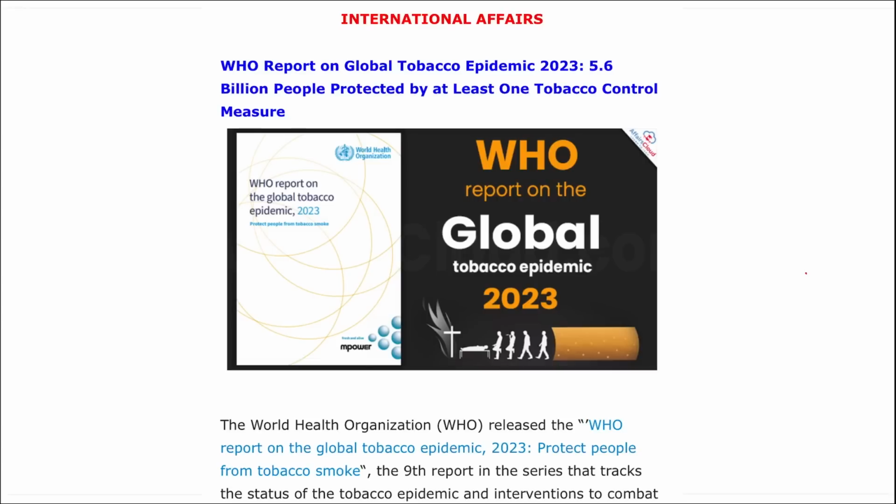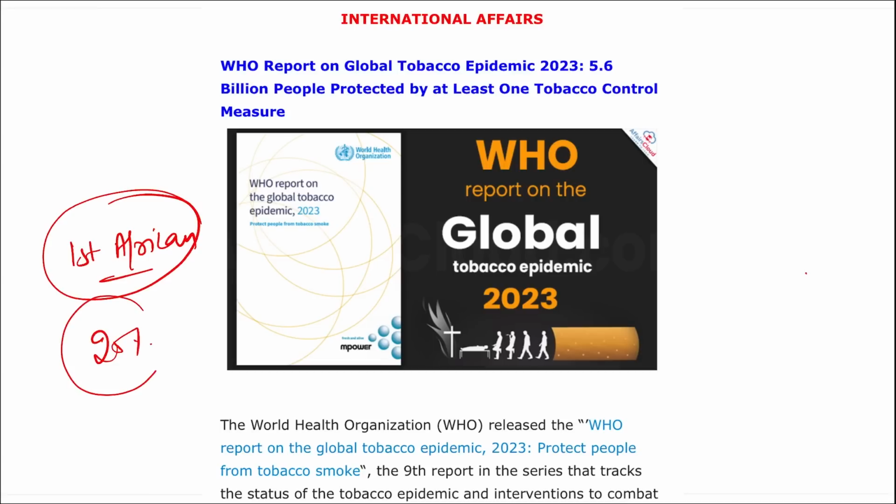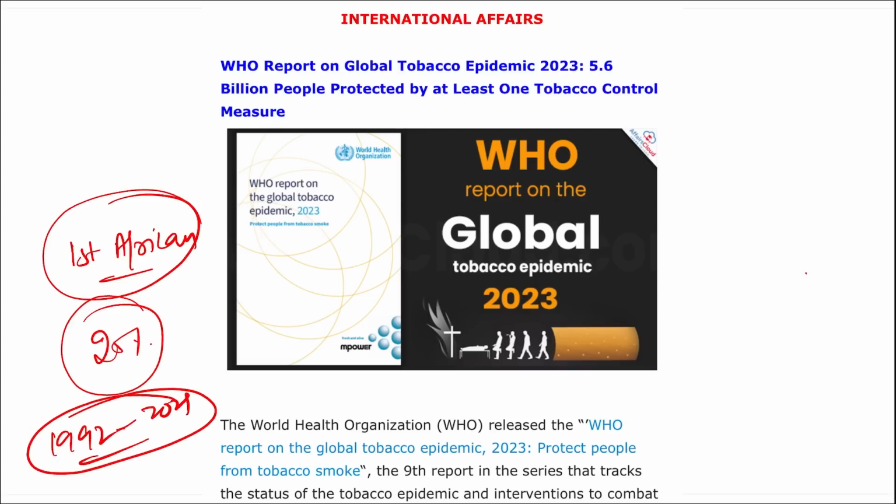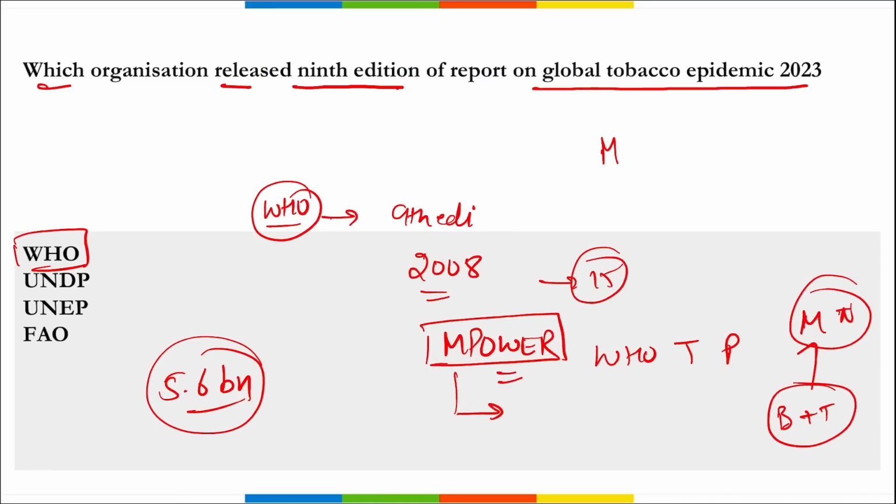Mauritius became the first African country to fully implement the entire MPOWER measures, and it saw a decline of 25% in smoking in adults between 1992 till 2021. Correct. So this was the report that you need to remember, and this was the ninth edition of this report that was released by WHO.